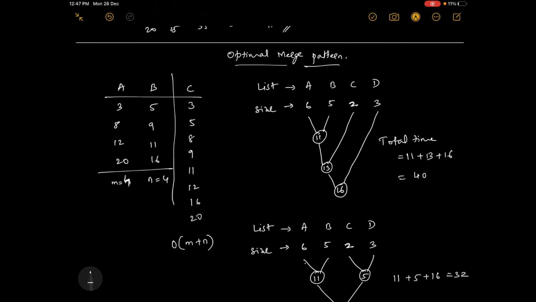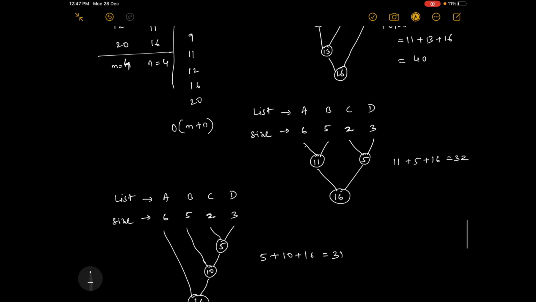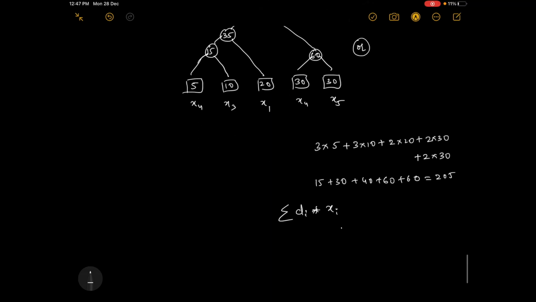Where it is used? It is used in compression techniques or reducing the size of data or message. That is called Huffman coding. This is not in your syllabus, but this is the application of optimal merge.